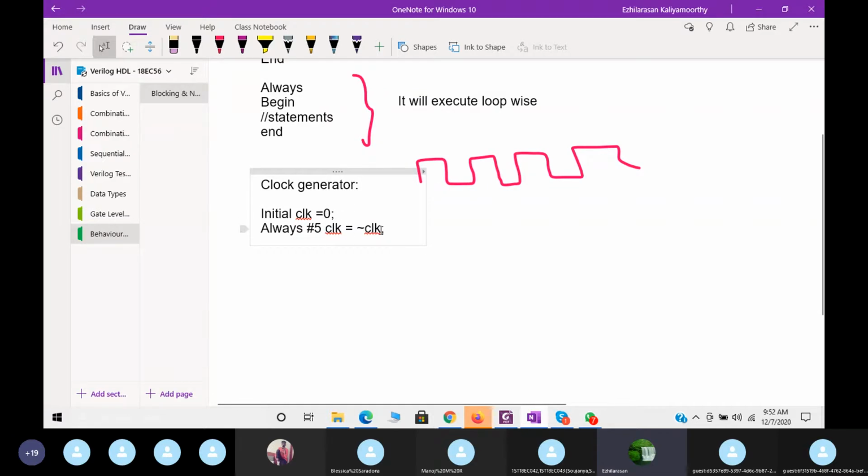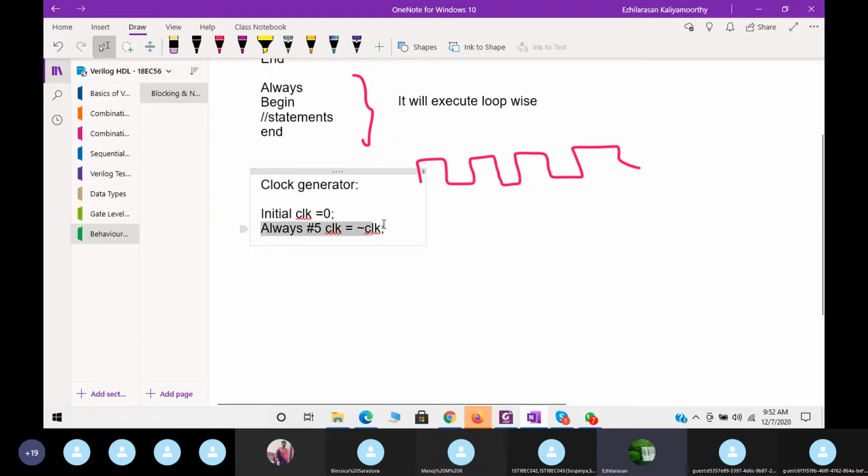After 5 delay, the clock will invert, then again after 5, it will invert again. So for every 5 time delay, the clock value inverts. The time period of one clock cycle will be 10 time delay, because 0 takes 5 delay and 1 also takes 5 delay, totally 10.